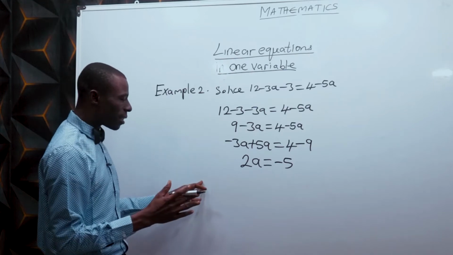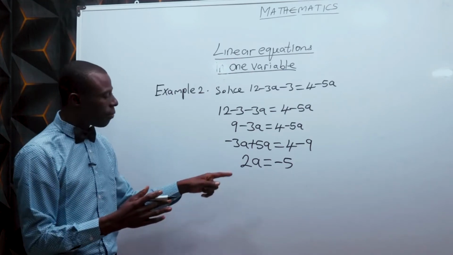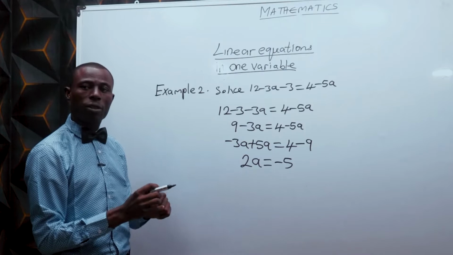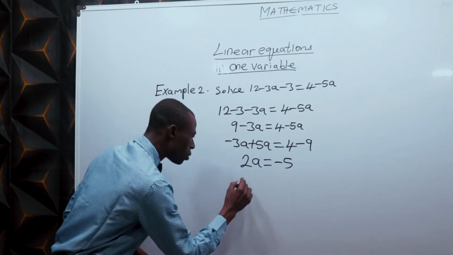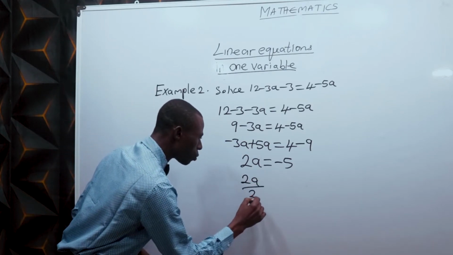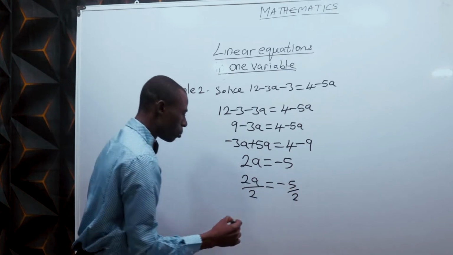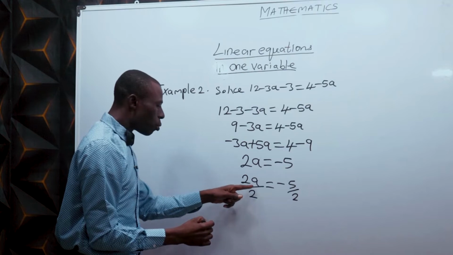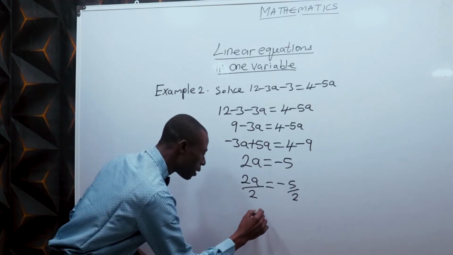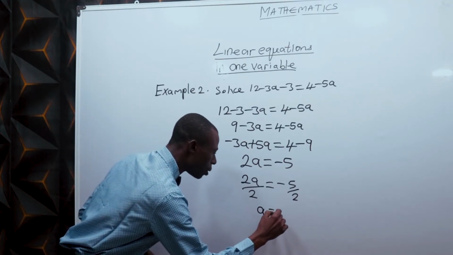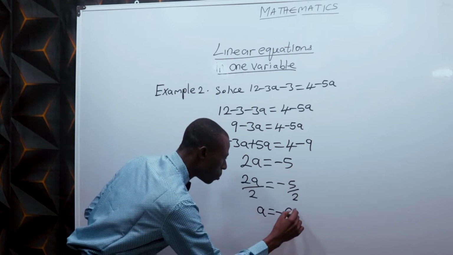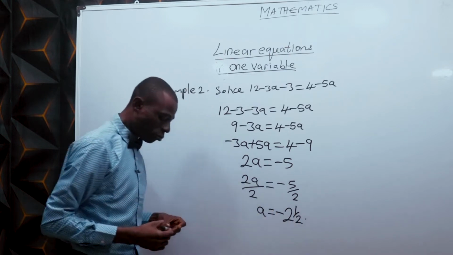Dividing both sides by 2 will give us the actual value of a, which is 2a divided by 2, equal to minus 5 divided by 2. 2a divided by 2 gives a, which is equal to negative 2 whole number 1 over 2.